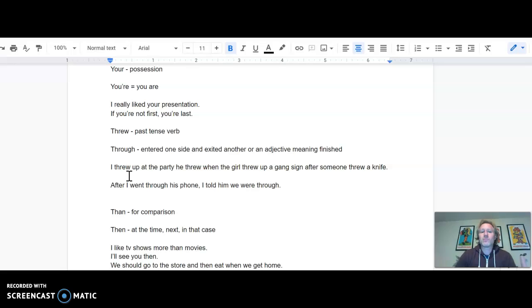I threw up after the party. He threw when the girl threw up a gang sign after someone threw a knife. That's the English language for you. All four times, that's how you use threw. The second one, after I went through his phone, I told him we were through. And those are the two ways that you use through.